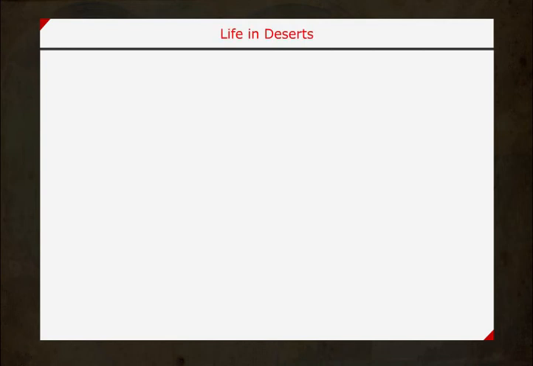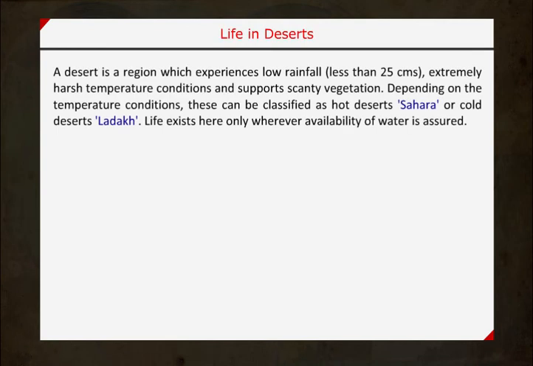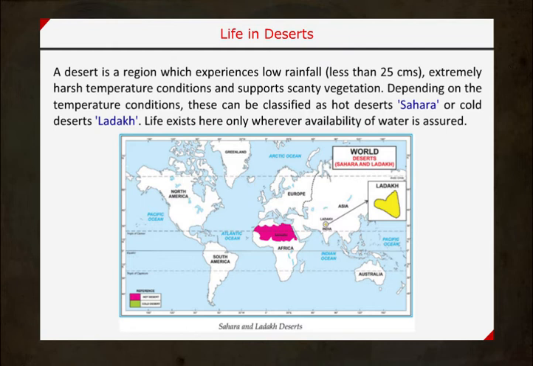Life in deserts. A desert is a region which experiences low rainfall, less than 25 centimeters, extremely harsh temperature conditions, and supports scanty vegetation. Depending on the temperature conditions, these can be classified as hot deserts, Sahara, or cold deserts, Ladakh. Life exists here only wherever availability of water is assured.